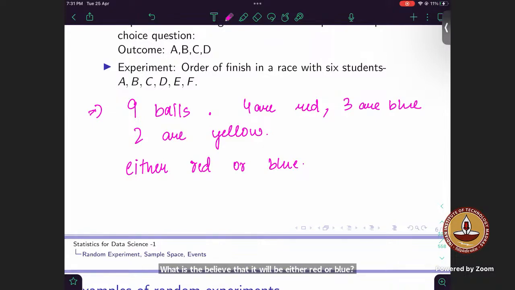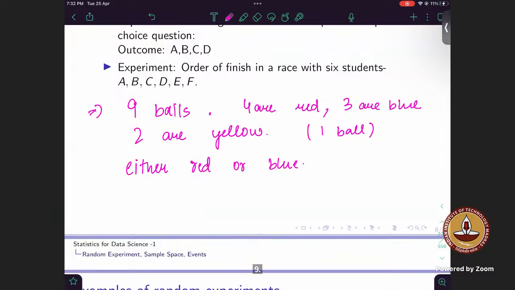How many balls are we drawing? One ball. That's 7 by 9. How did you get 7 by 9? 4C1 plus 3C1, divided by the total. The probability for the red ball is 4 by 9, plus 3 by 9.